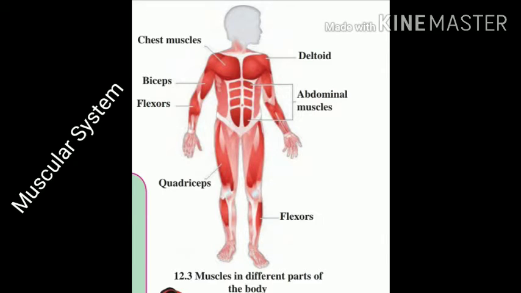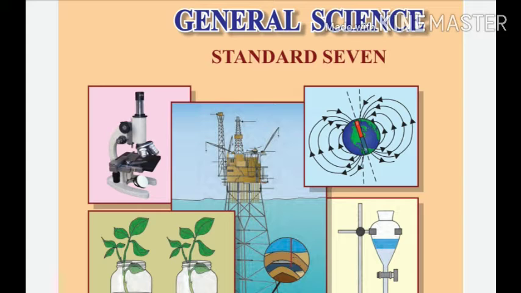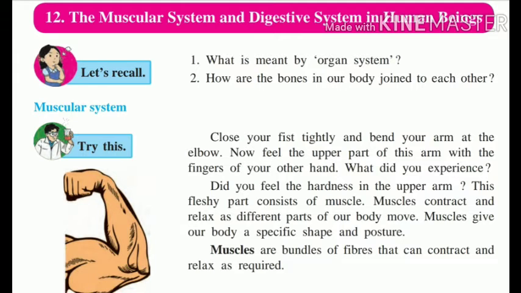This is the muscular system. When we are studying a muscular system, we should know what muscles are, what is meant by organ system, and how bones in our body are joined to each other. Organ system starts with a tissue, and tissue is formed from cells. Many cells come together to form tissue, and tissue forms an organ. In this way the organ system is compiled.